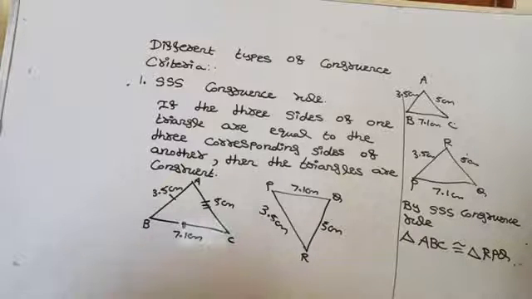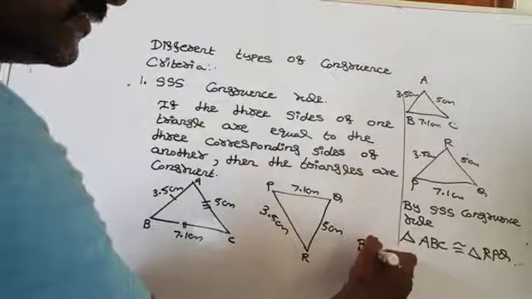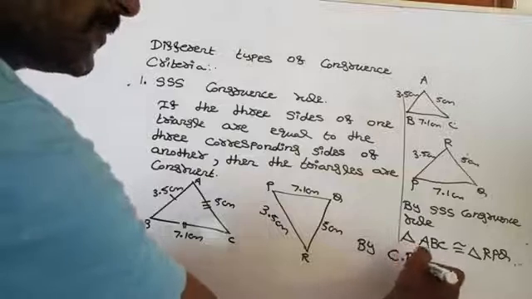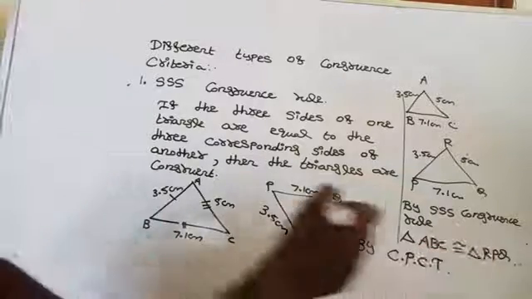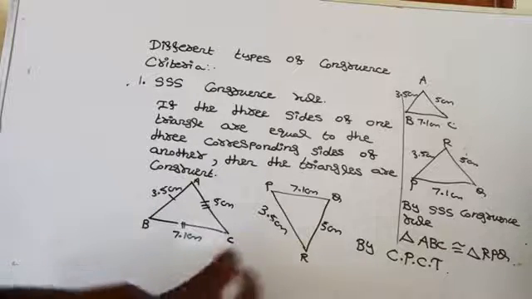So if the two triangles are congruent, then what can you conclude? Yes, corresponding angles are equal. Therefore, by CPCT we can say, CPCT means corresponding parts of congruent triangles.